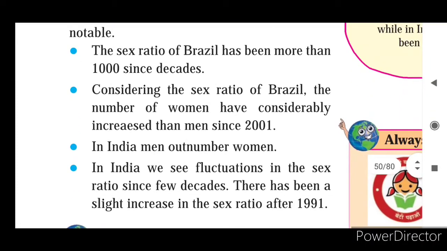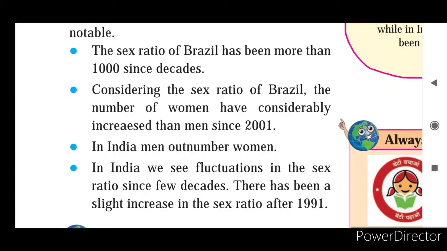The sex ratio of Brazil has been more than 1000 for decades, meaning females are more than males from 1961 till 2011. Considering the sex ratio of India, next, in India men outnumber women, meaning men are more and women are fewer in our India.